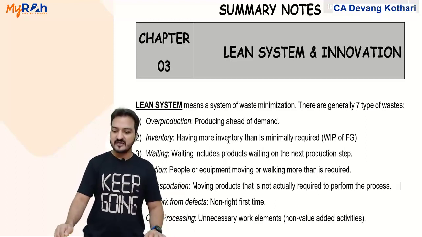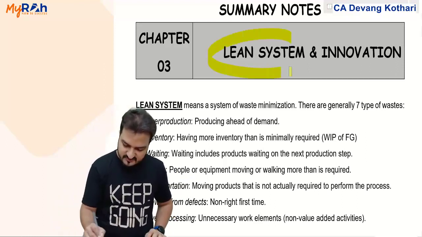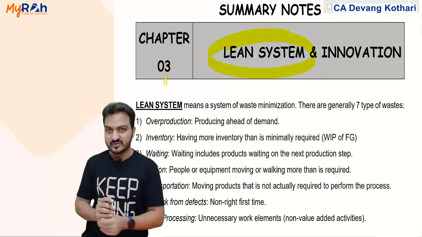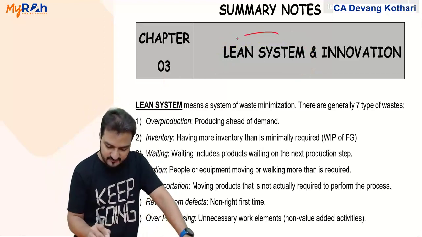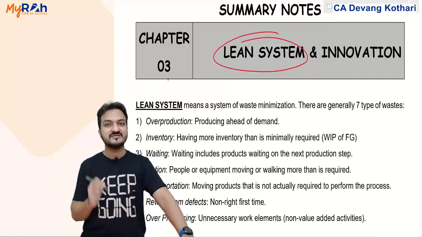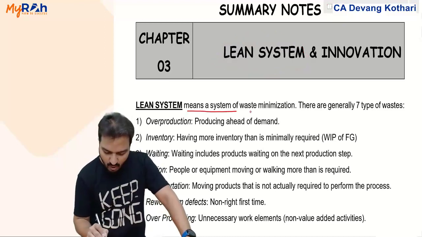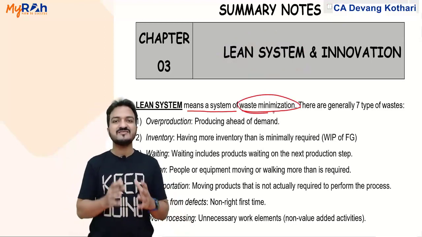Well, so this chapter is about lean systems. Last one small topic, one small theory is just about innovation, but entire chapter other than that is about lean system. Now what exactly does lean system mean? Well, lean system means a system of waste minimization. It is a system to decrease my wastage.